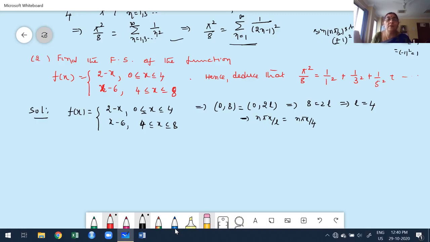I have to construct the Fourier series. We don't have any even or odd case because it's in the form of the first case.